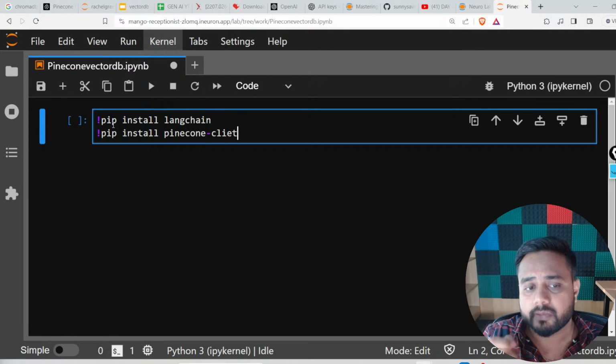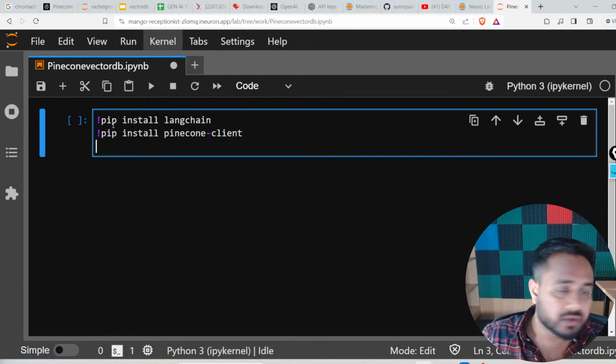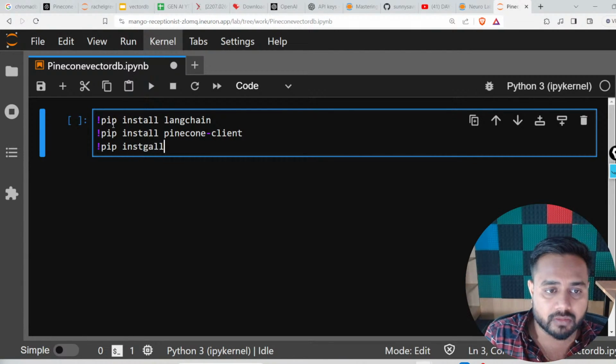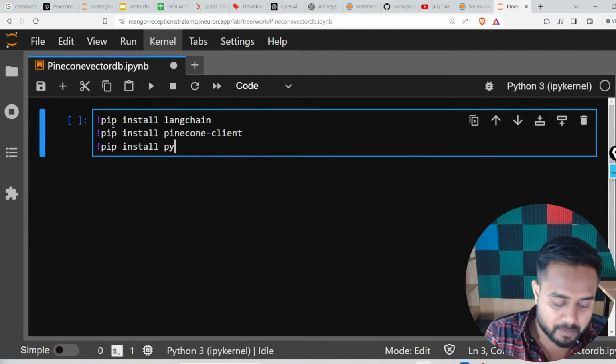So here the second thing is what? Pinecone client, CLIENT, right? The next thing which we are going to install over here is PyPDF. So here let me write it down, PyPDF. Okay, PyPDF, PY, okay, PyPDF.